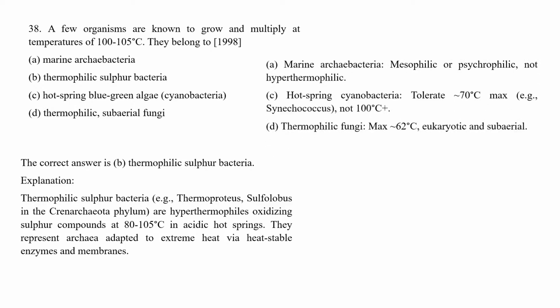So let's move to the next question. The next questions are from Protista. Which of the following organisms are known as chief producers in the ocean? The four options are dinoflagellates, diatoms, euglenoids, and cyanobacteria. For this question, I will discuss in the next live.